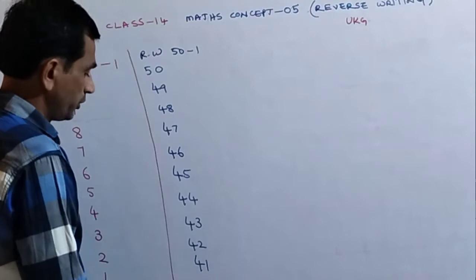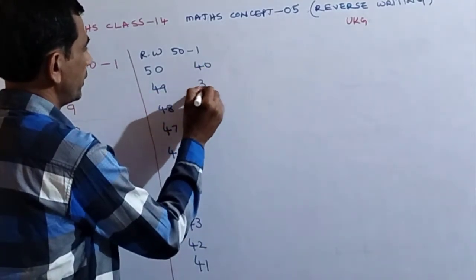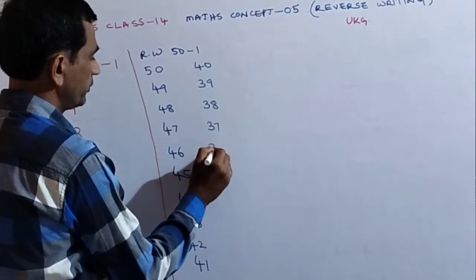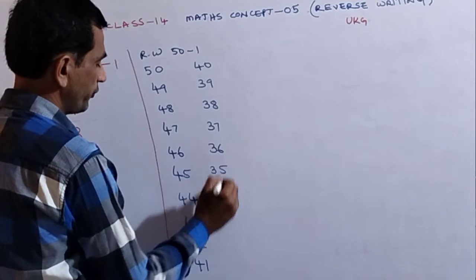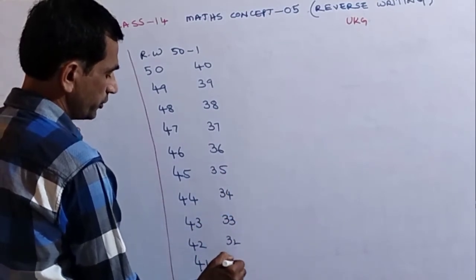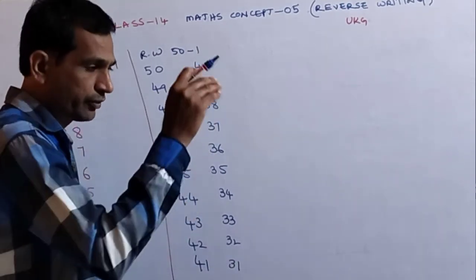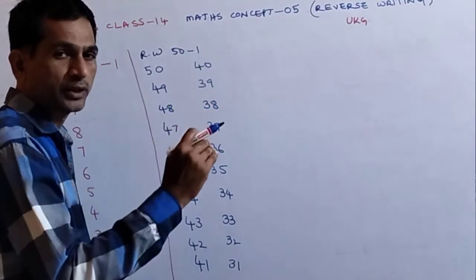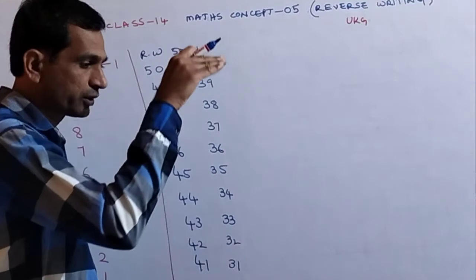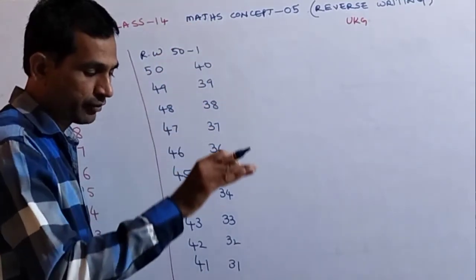Next, 40, 39, 38, 37, 36, 35, 34, 33, 32, 31. Are you getting an idea? Actually we always write 1, 2, 3, 4 in an upward, increasing manner, going downside one by one.